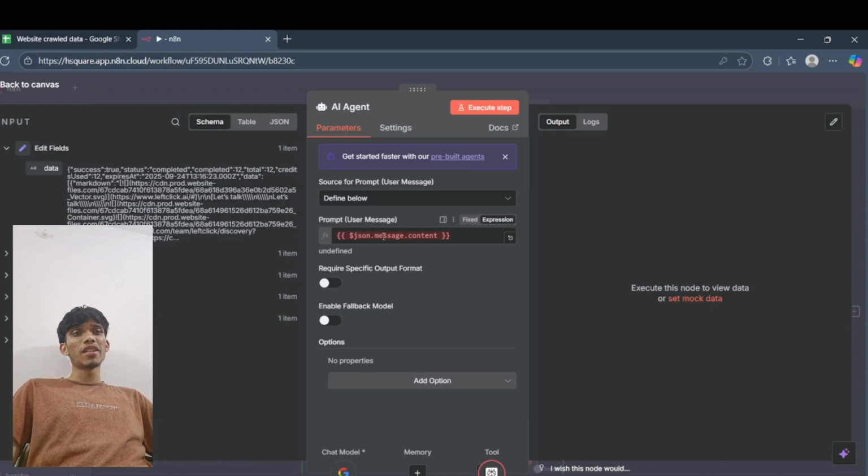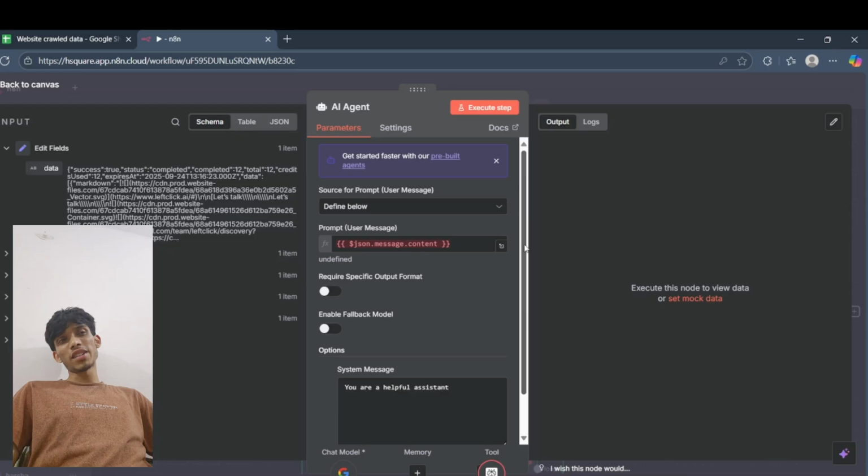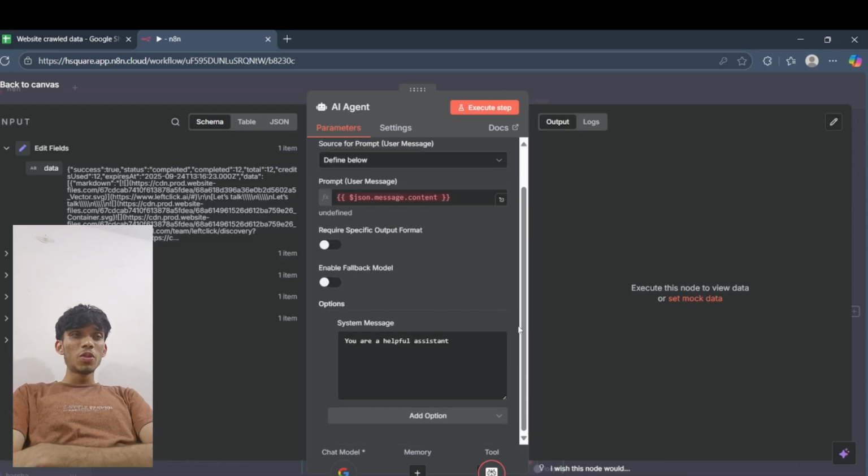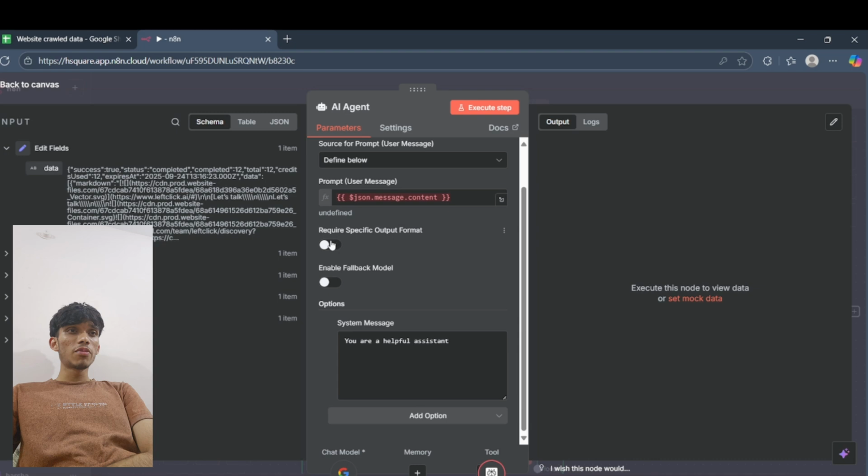I just dragged and dropped the data, and again I would like to give the system message something like this: you are an AI agent for so and so marketing agency. Your job is to go to the website, convert the markdown into a summary, and then just go to the Perplexity tool in the connected tool section to actually research the pain points and give AI automation solutions or marketing solutions, whatever. So that is exactly what I would do, and I exactly do right now. That's my exact prompting. And again, the prompting is not simple. I use complex prompting, and most of the time it requires a specific output format.